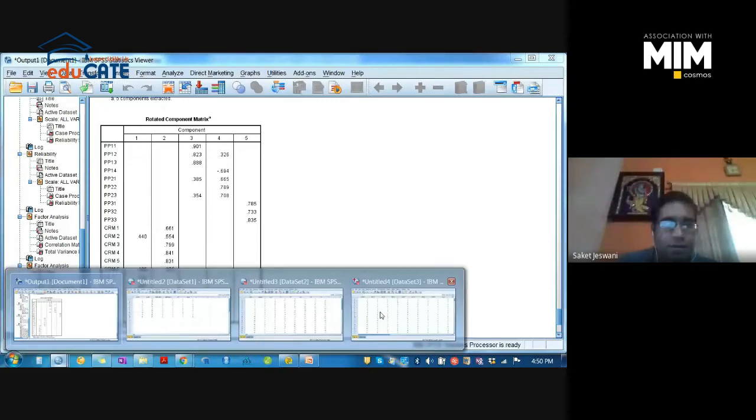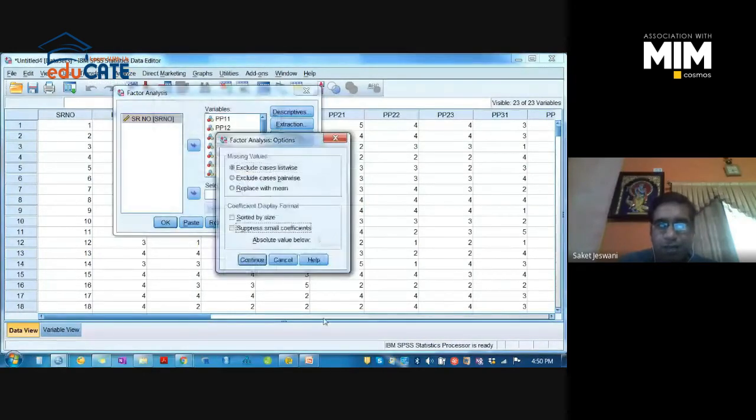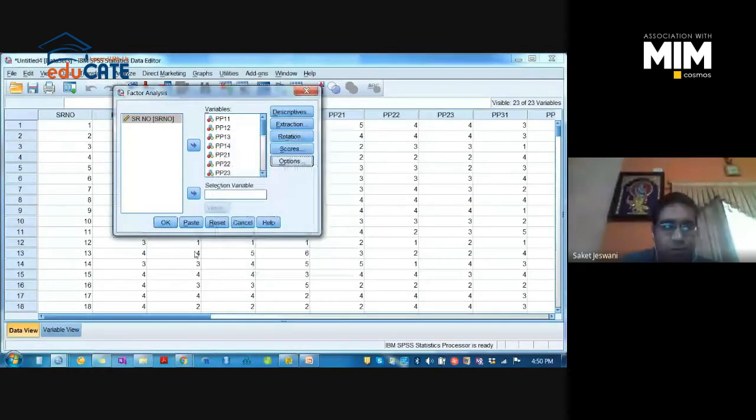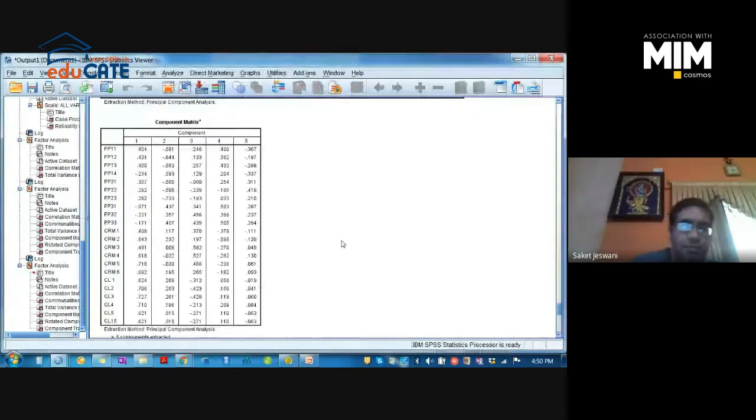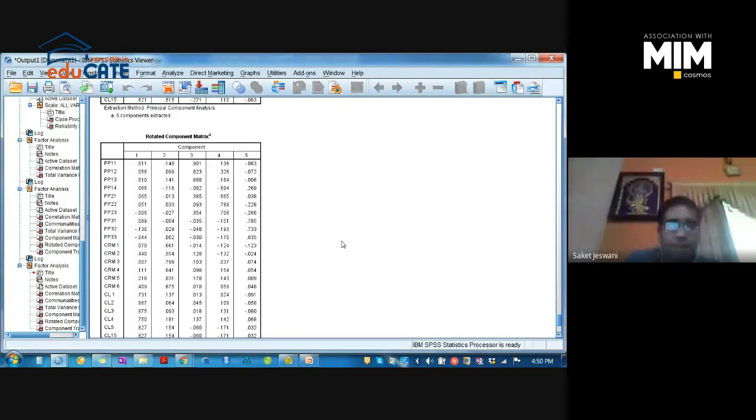See, go to Analyze, Dimension Reduction, Factor, go to Options and uncheck this. Continue. Go to the rotated component matrix. See, every component, every factor, has some value or other for each item.